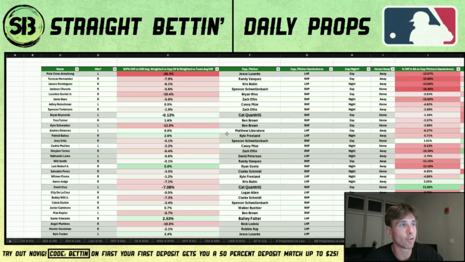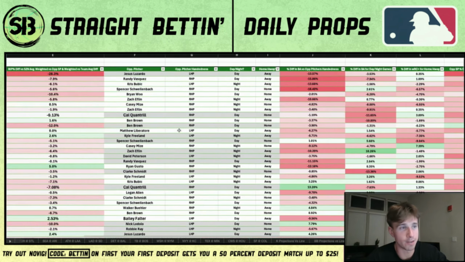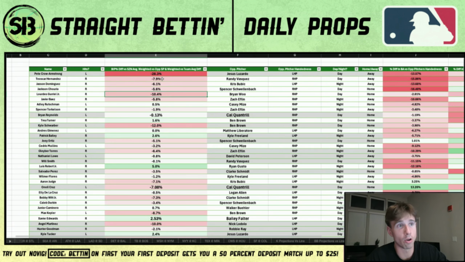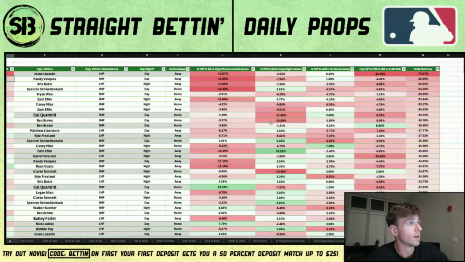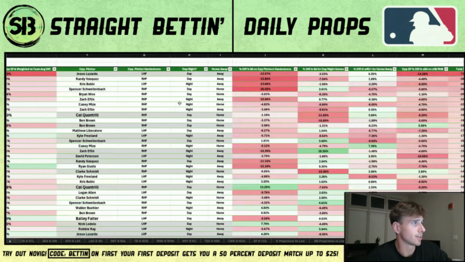I don't think this stuff is reflected in the market a ton, like the stats I'm using. But Randy Vasquez being a shitty pitcher, an easy pitcher to get a hit off against, is already reflected in the market. But it's also just going up against all of Teoscar's splits. So we might be able to get like a plus 170 or something for Teoscar to not get a hit. Maybe like a minus 115 for under 1.5 total bases or something like that. I didn't really check the Teoscar lines, but stuff like that is what I'm going to be looking out for.